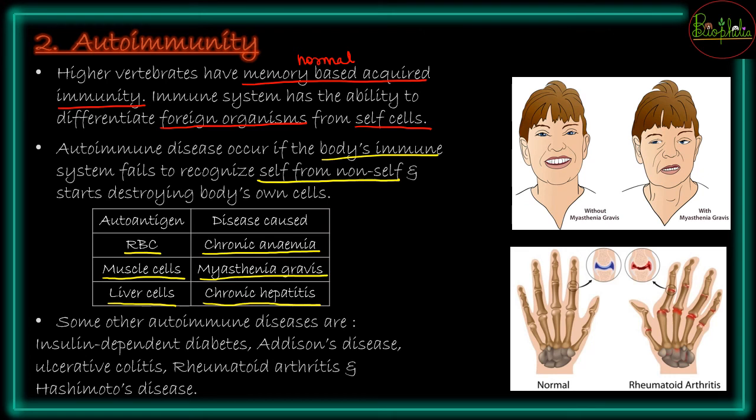So there are many more kinds of autoimmune diseases, like insulin dependent diabetes, Addison's disease, ulcerative colitis, rheumatoid arthritis, and also Hashimoto disease. So Hashimoto disease जो होता है, it is going to be the attack onto the thyroid cells. तो thyroid gland के cells के ऊपर अगर attack होना शुरू हो जाएगा, as the attack was on RBCs और muscle cells और liver cells, वैसे ही अगर thyroid gland के cells के ऊपर attack हो जाएगा, that is going to be called a Hashimoto disease.